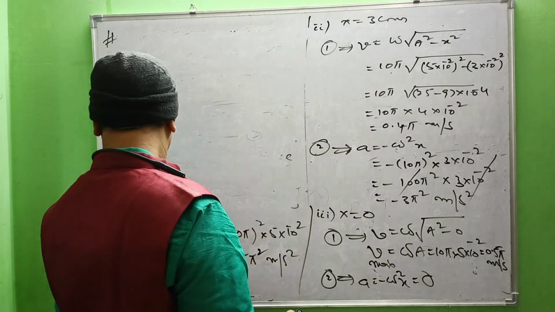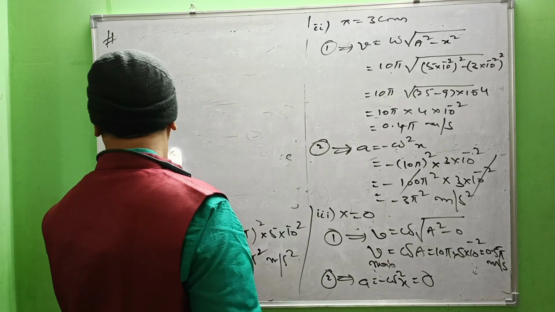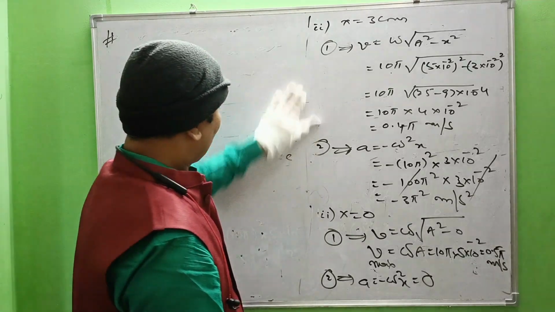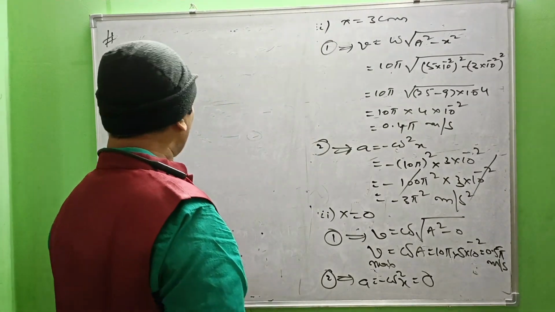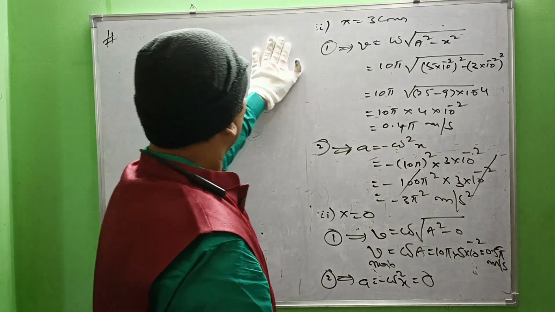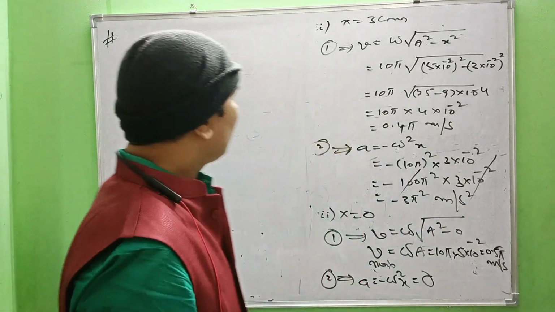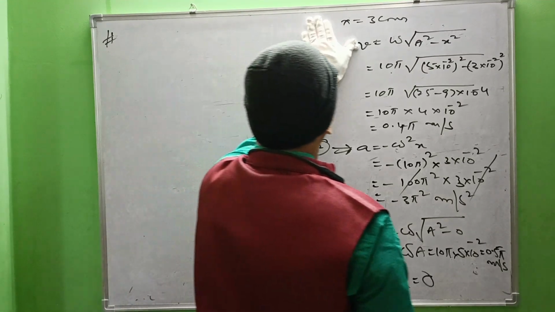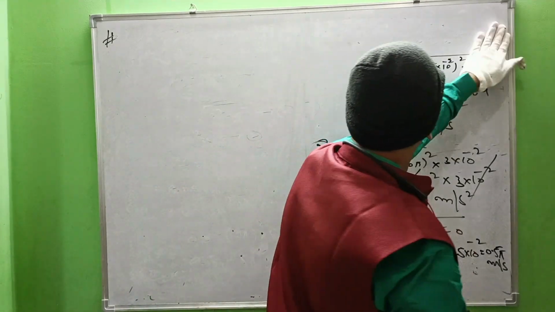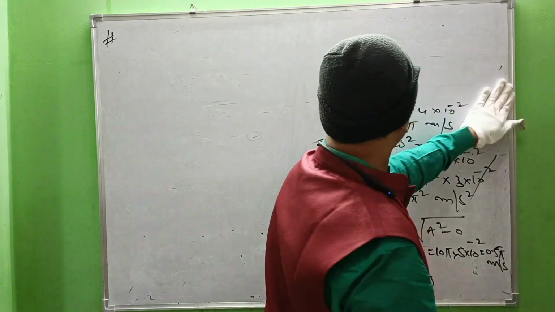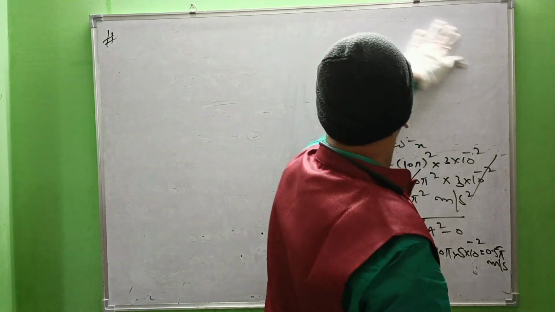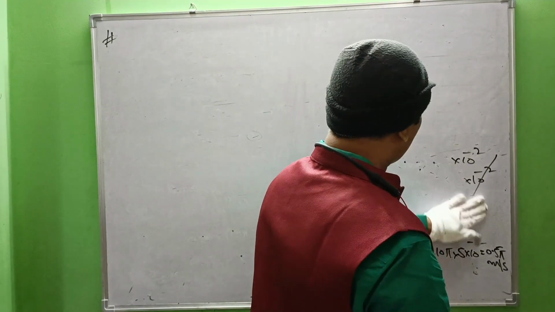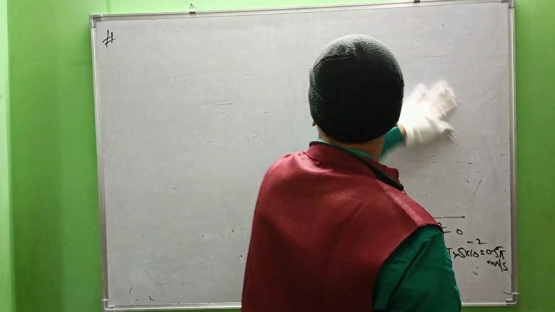If the particle starts its motion, then it covers a distance small a in time tau seconds and covers a distance 2a in the next tau seconds along the same direction. Then find the amplitude as well as time period of the oscillation.